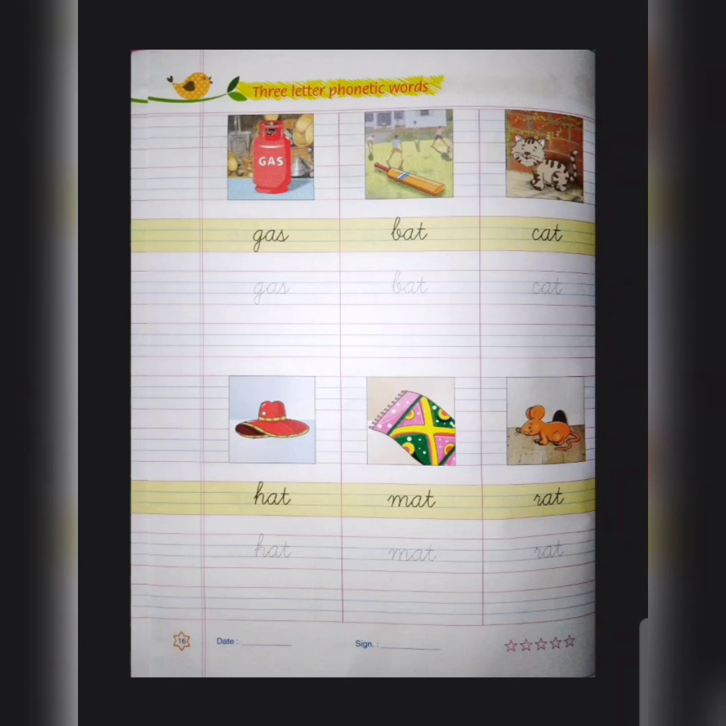So the first word is as sound word, that is GAS, gas. यहाँ पे गैस सिलेंडर की पिक्चर बनी हुई है. So that is GAS, gas. Now the next is BAT, bat. We already know what is bat, na? Cricket bat we know. So BAT, bat. After bat comes CAT, cat. Cat means billy. Now the next is HAT, hat. MAT, mat. RAT, rat. Alright children, you already know these words.